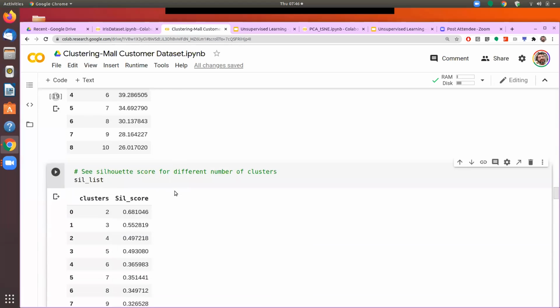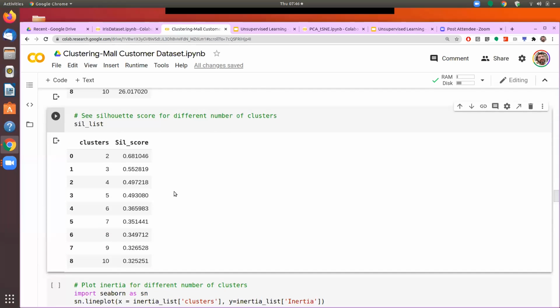In the Silhouette score, we take not just the distance between the center and the elements of a specific cluster, but we bring in another element and say that let's also measure the distance between the observations belonging to one cluster with the observations belonging to the other cluster, which is the nearest cluster.